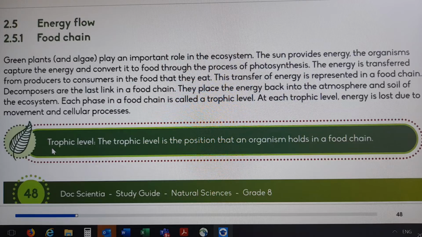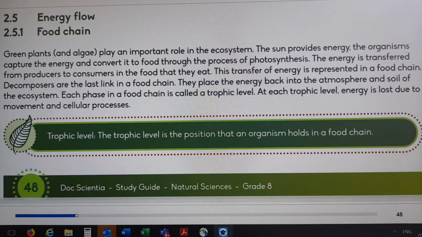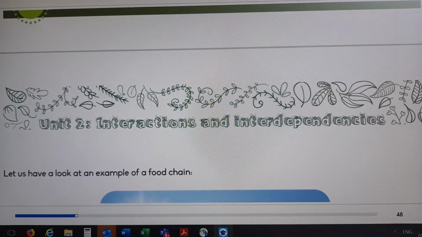Okay, now here is the definition of the trophic level. The trophic level is the position that an organism holds in a food chain, because they say each phase in a food chain is called a trophic level. Are we together? Okay, let's continue with our food chain.